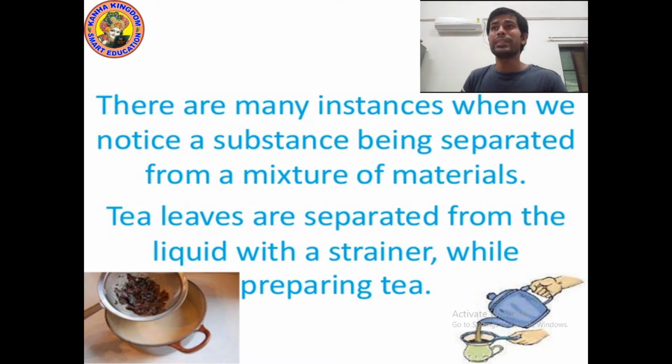Okay kids, we know that there are many instances when we notice a substance being separated from a mixture of materials. Tea leaves are separated from the liquid with a strainer while preparing tea. I already gave you this example. Strainer means channi.